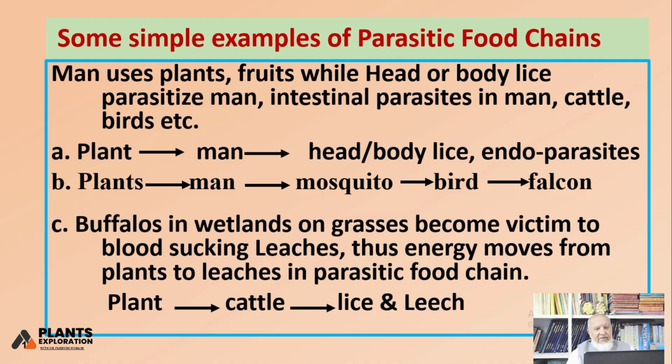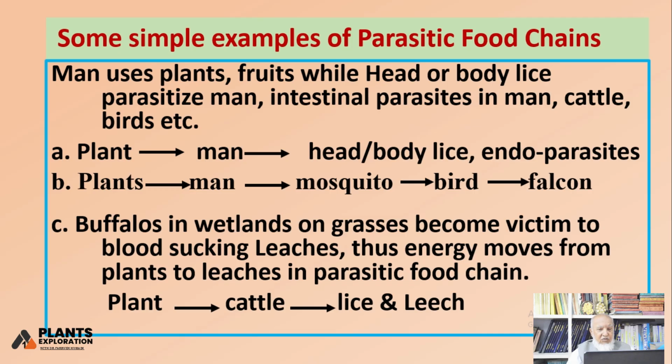Okay, some simple examples of parasitic food chains. Man uses plants, foods, while head and body lice, I have told you earlier, parasitize man, intestinal parasite in man, cattle, bird. So man, plant, man, head, body lice, endoparasites.